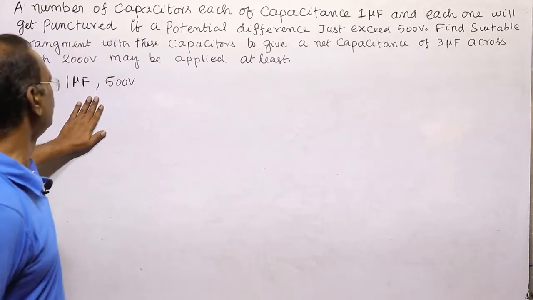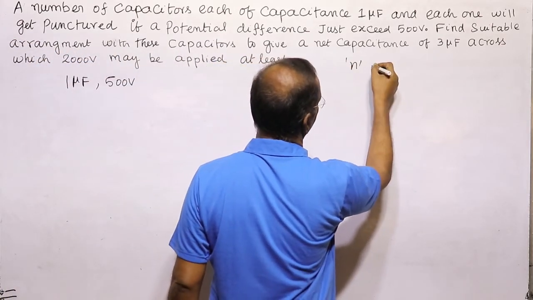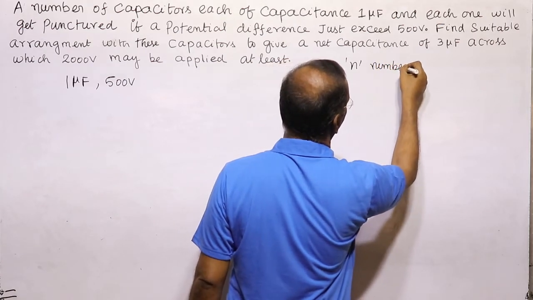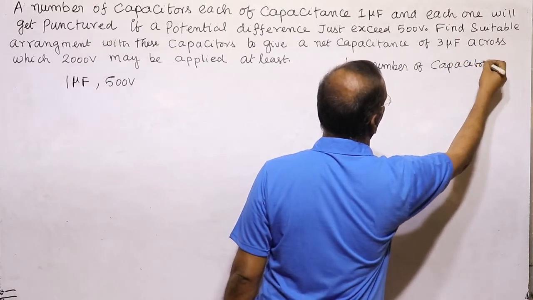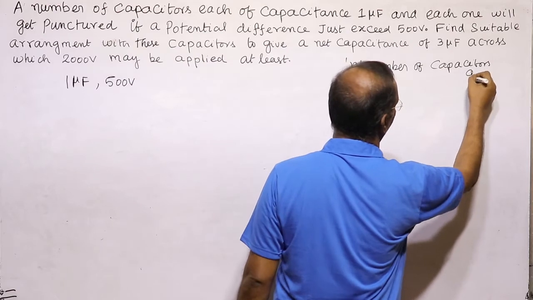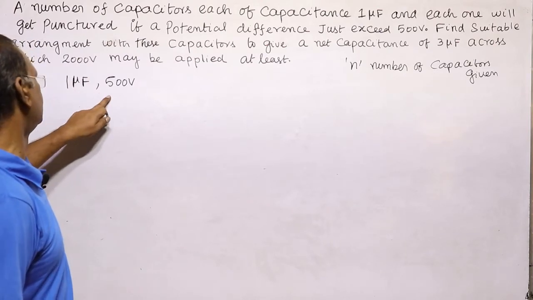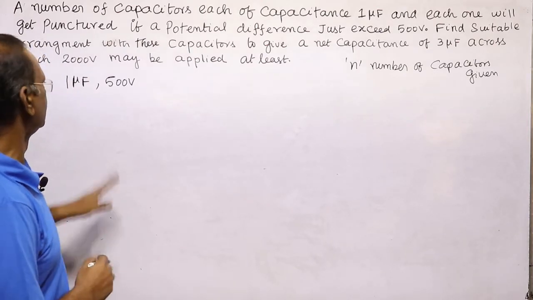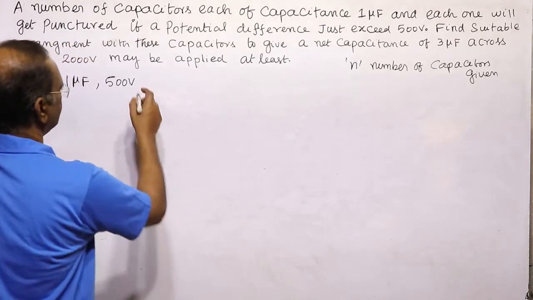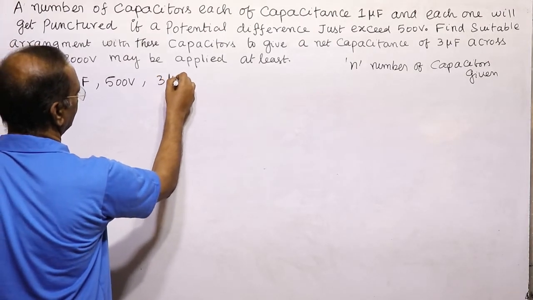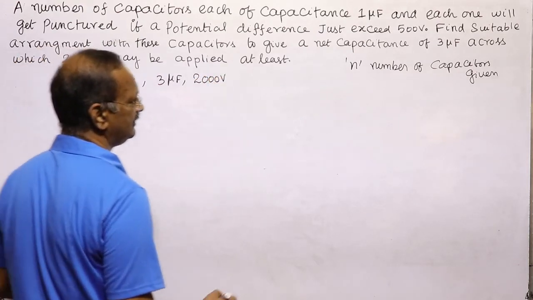In this problem it is given that there are any number n of capacitors. So what we have to do is, with the specification of the capacitor and many capacitors given, produce a net capacitance of 3 microfarad which can withstand 2000 volt. Let us see the first capacitor.